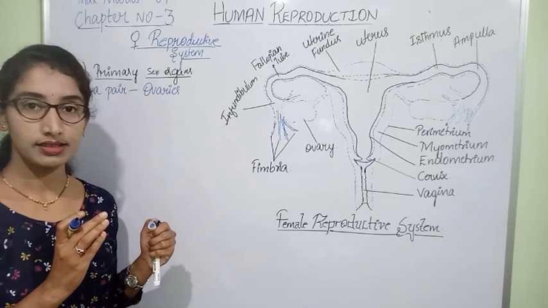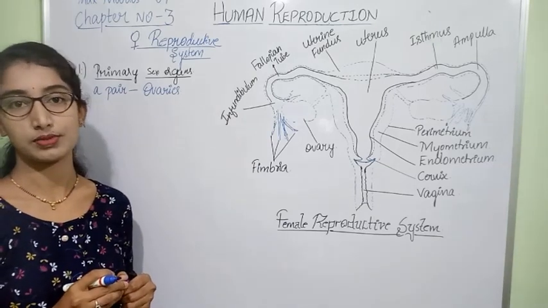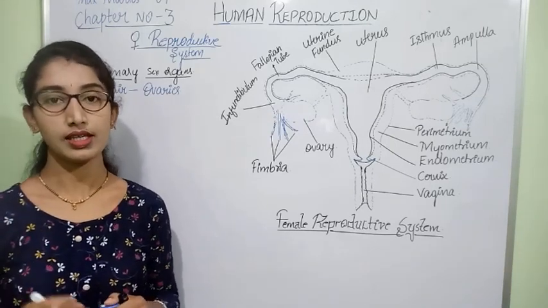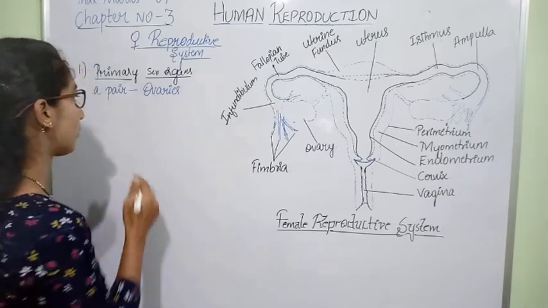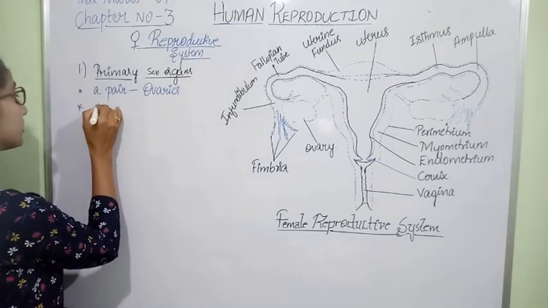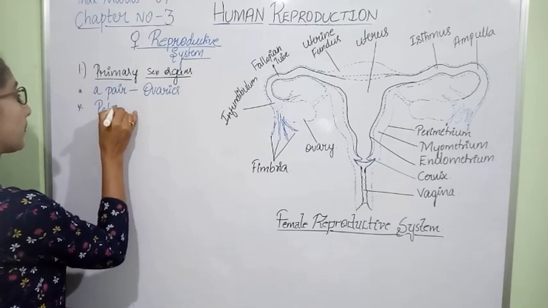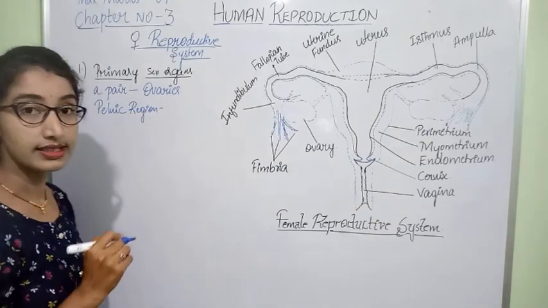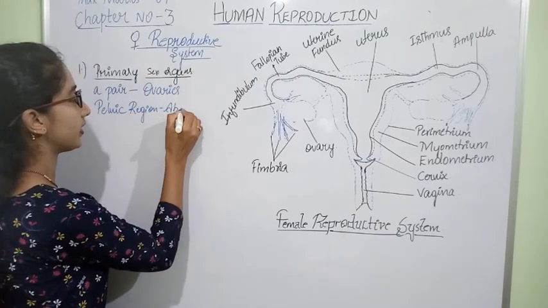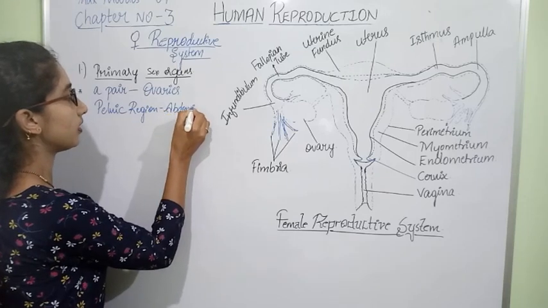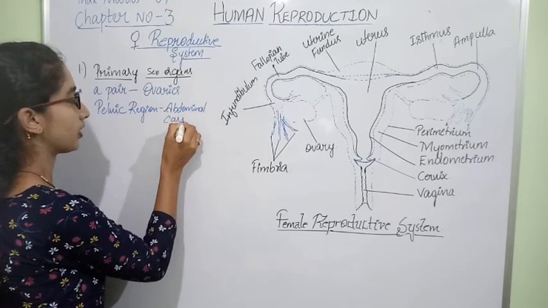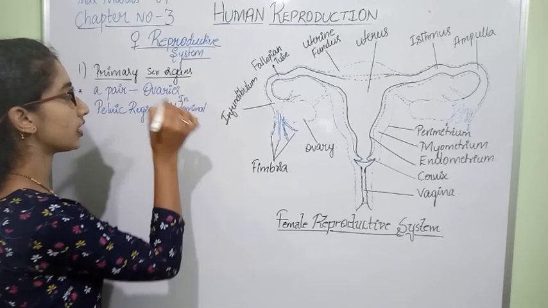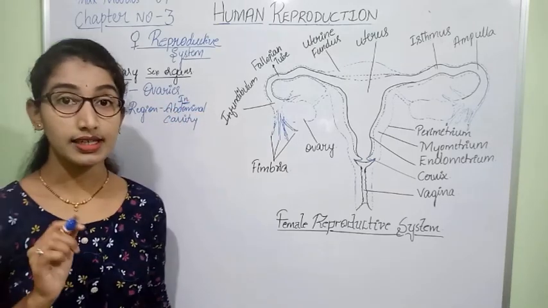One is situated in the left side of the abdominal cavity and another in the right side. So the ovaries are located in the pelvic region, in the abdominal cavity. We are stressing here that they are located in the abdominal cavity.